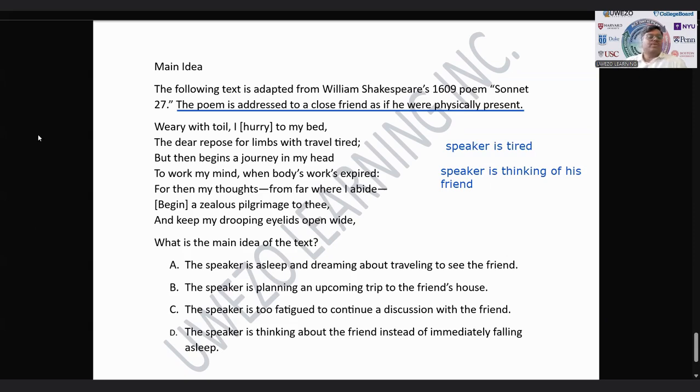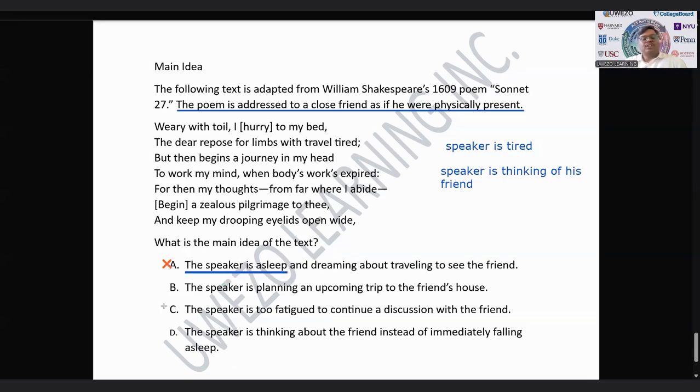So let's quickly have a look at the answer choices. First option says the speaker is asleep and dreaming about traveling to see the friend. This answer is wrong because the speaker is not sleeping. The speaker is not asleep. So option A is wrong.